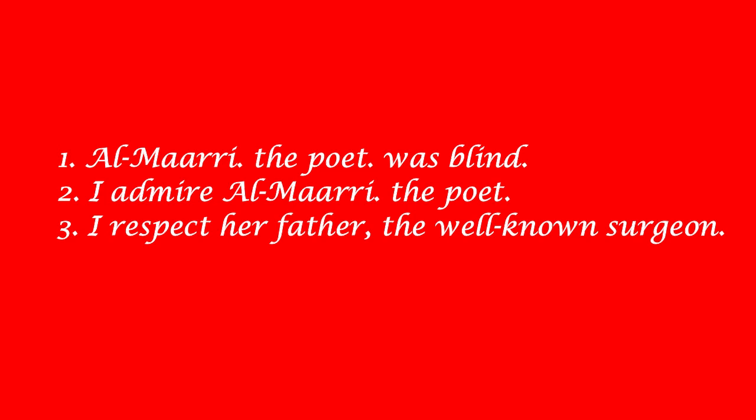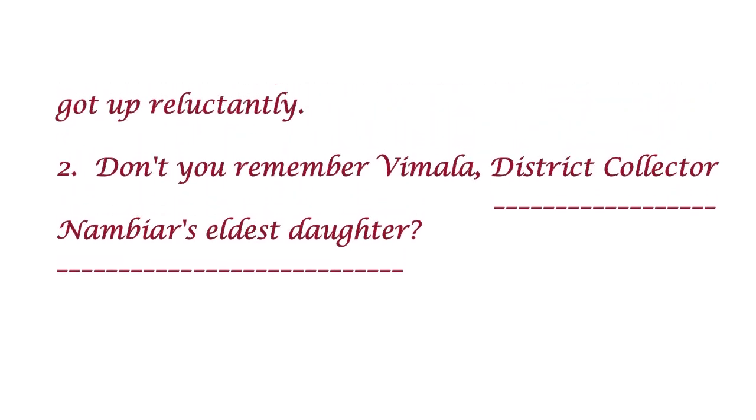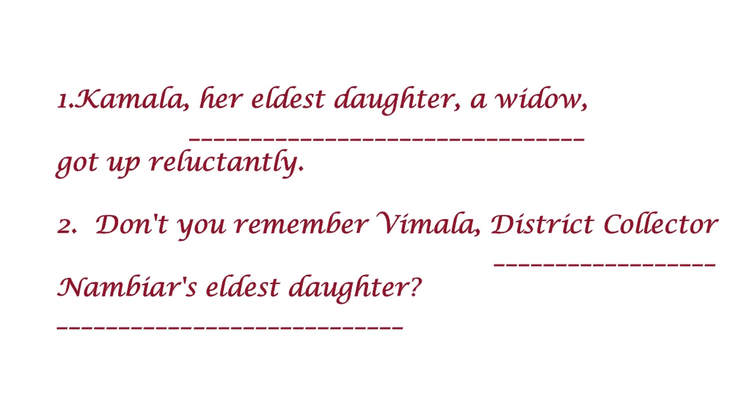In the second sentence, I admire Almary the poet. Once again, who is the poet here? Almary. I respect her father, the well-known surgeon. Who is a well-known surgeon here? It's her father. Is it clear? The underlined parts in the above sentences refer to the nouns that occurred before them. The underlined parts are called noun phrase in apposition.